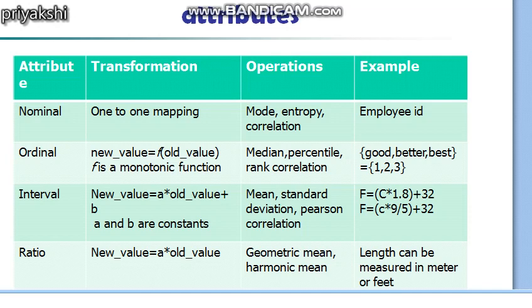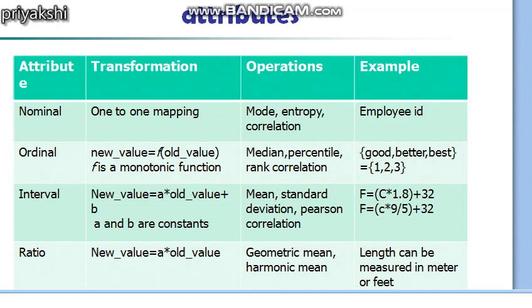A length can be measured either in meters or in feet. The meaning of a length attribute is unchanged if it is measured in meters instead of feet. So meters can be converted to feet by multiplying by a constant value. As you all know, this is an example of the transformation function of a ratio scale variable.